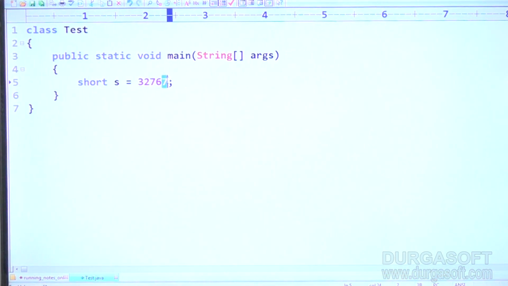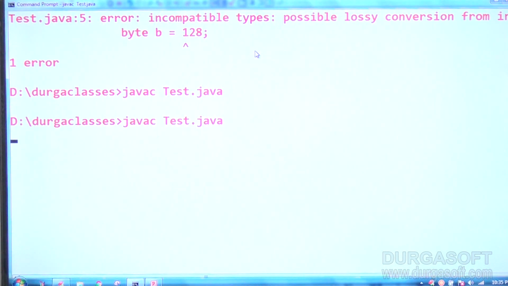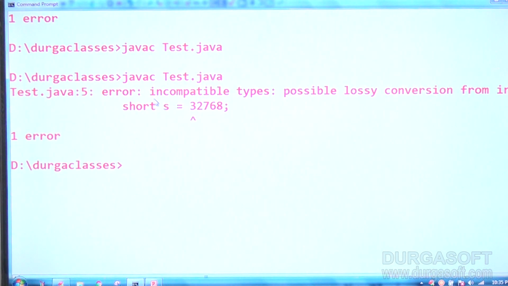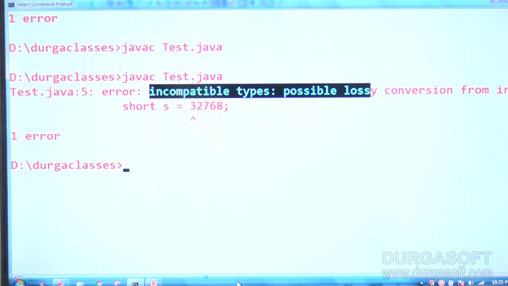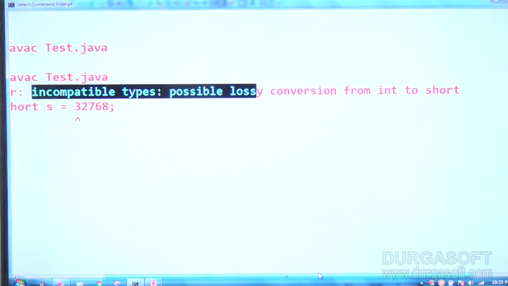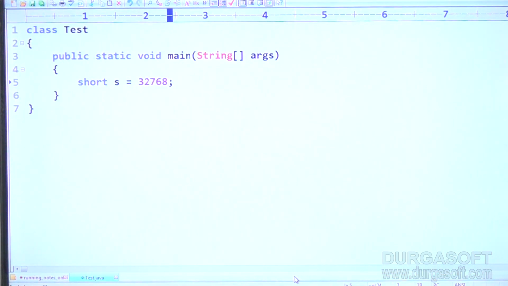But whenever we take 32,768, immediately we get a compile time error. Have you observed? Incompatible types, possible lossy conversion from int to short. Okay, that's all.